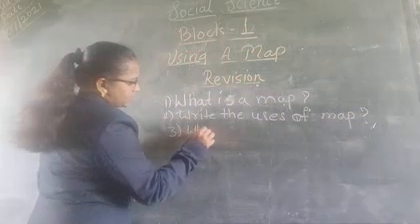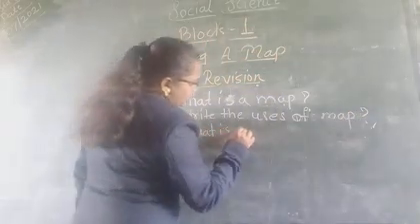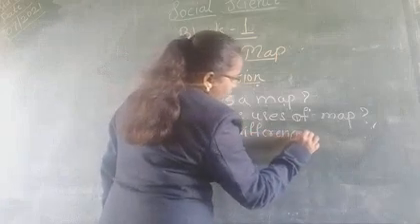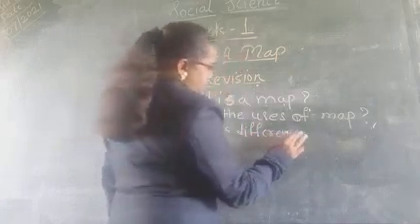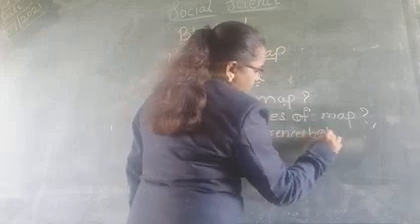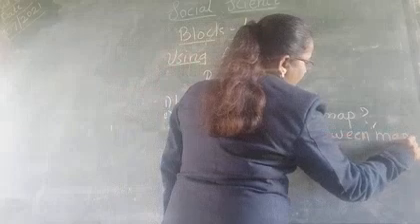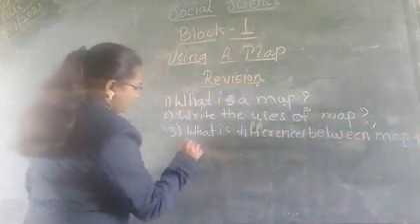Third question: what is the difference between a map and a photograph?